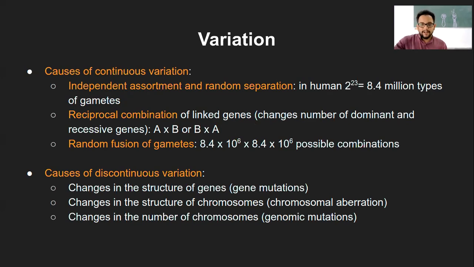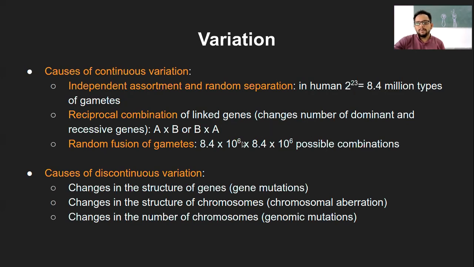Random fusion of gametes. Now we know there are X number of sperms being deposited in the female genital tract, and there is one gamete from the female which is produced, but that gamete will also have a chance of different possible combinations, like this 8.4 million times, because there will still be 23 chromosomes and a pair of it.